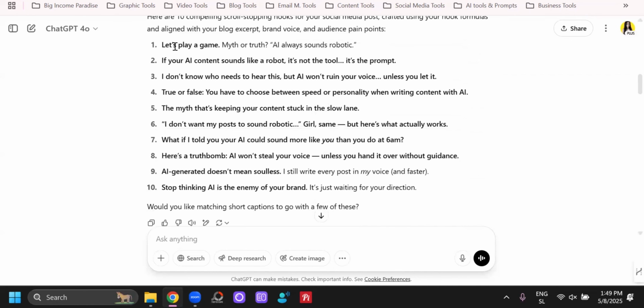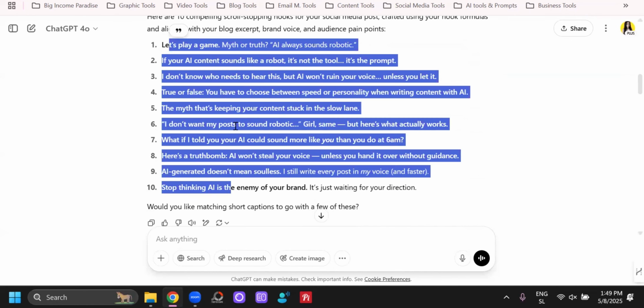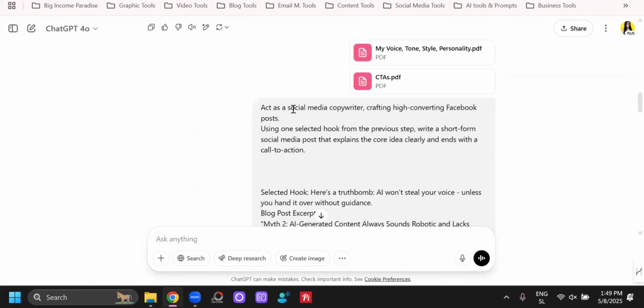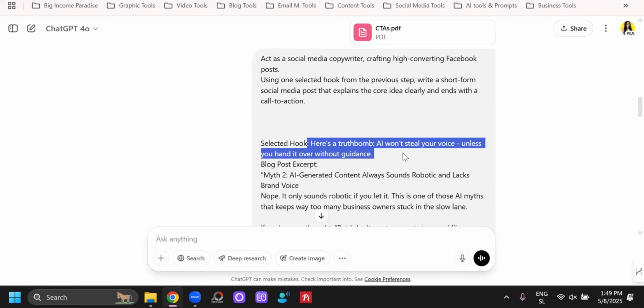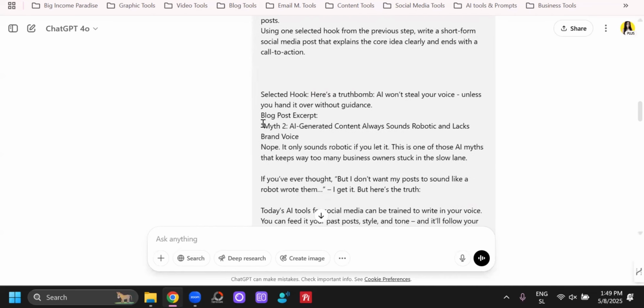So then I went through all of these hooks and I chose the best one that I liked. And then I scrolled down, I have to scroll down to show you the next AI prompt. And I told it to act as a social media writer, crafting high-converting Facebook posts, and so on. So basically I wanted to create a Facebook post. Be more specific, not just "create a social media post." For which platform, right? It's different. So I gave it the hook that I chose. Then I again copied and pasted that part of the blog post with myth number 2.